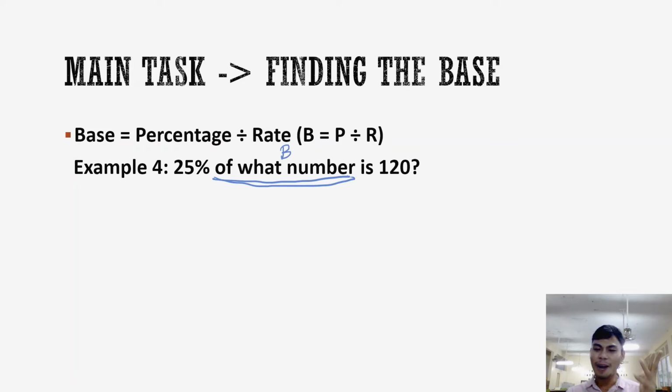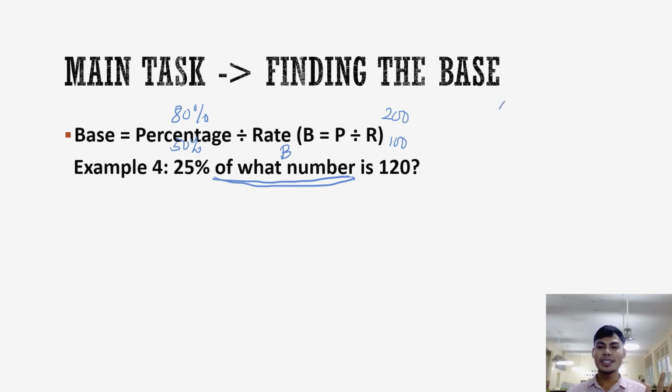Basically, when you see the question 25% of what number is 120? It's just the same as 50% of what number is 100? 80% of what number is 200? If that's the case, base.